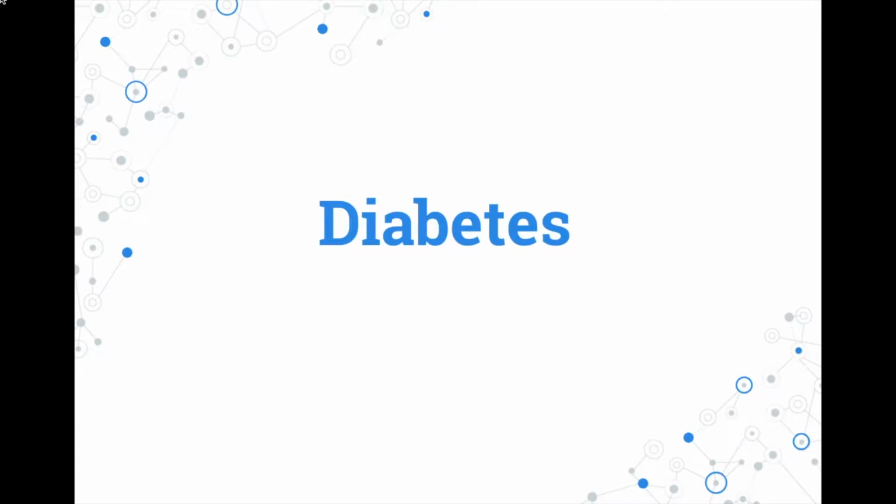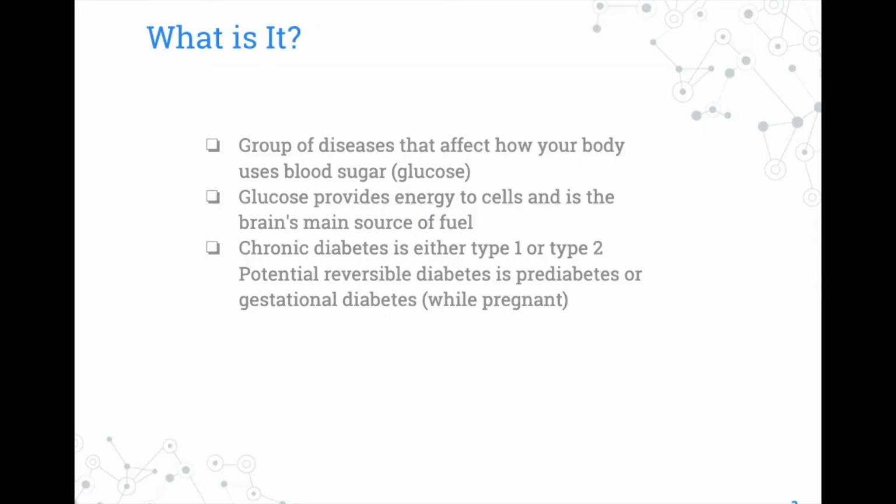Hello, this is a video on diabetes, the effects it can have on the body, and how you can possibly treat it. So what is diabetes? It is a group of diseases that affect how your body uses blood sugar or glucose. Glucose provides energy to cells and is the brain's main source of fuel. Chronic diabetes is either type 1 or type 2. Potentially reversible diabetes is prediabetes or gestational diabetes, which is while you're pregnant.